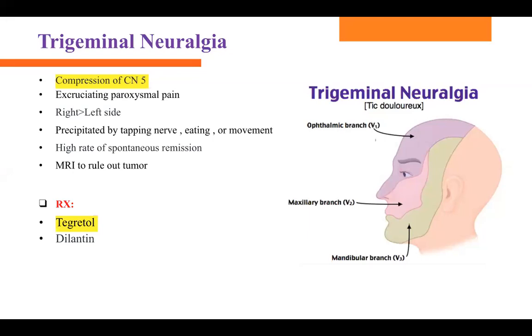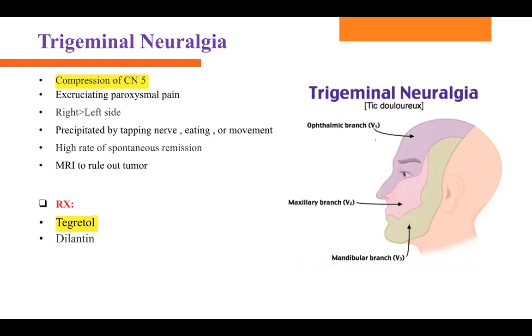So what do you have to do? You can order an MRI. You are not ordering the MRI to check for compression of the cranial nerve or to check for inflammation. Okay, you are ordering the MRI to check for the tumor, to check for any kind of bone growth. Okay, not for inflammation. MRI to rule out tumor. That's the reason.